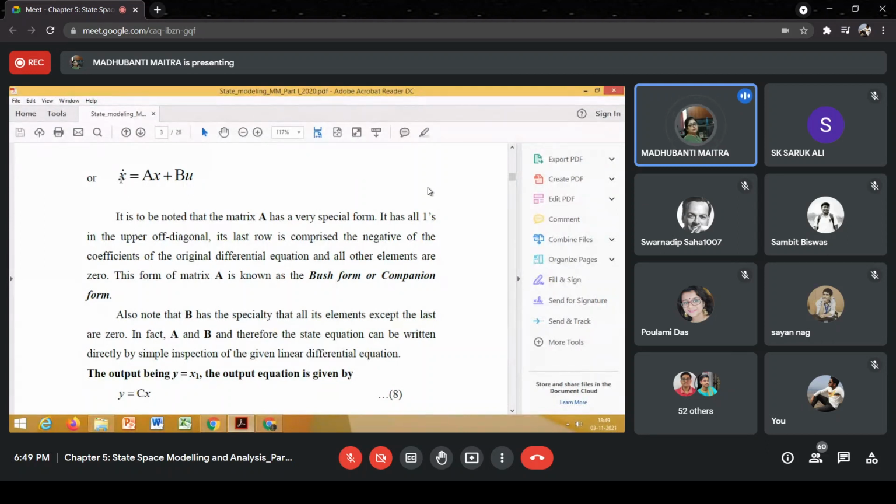For an nth order system, this X dot will be a column vector, and the elements of the column vector will be x1 dot, x2 dot, x3 dot, up to xn dot. Can you recall?